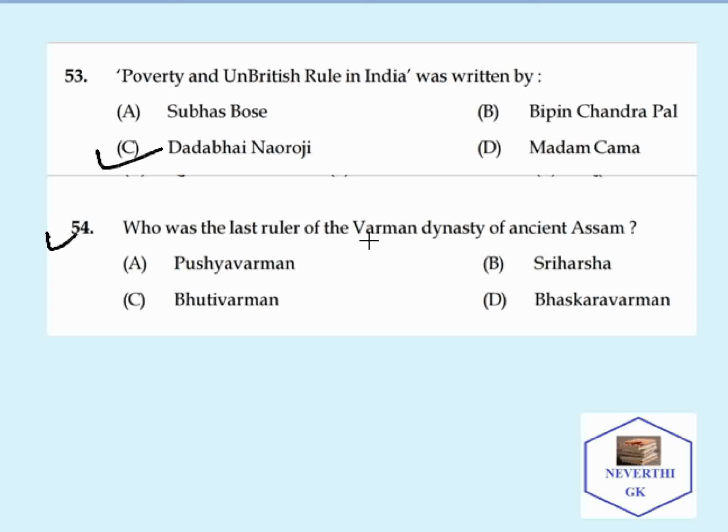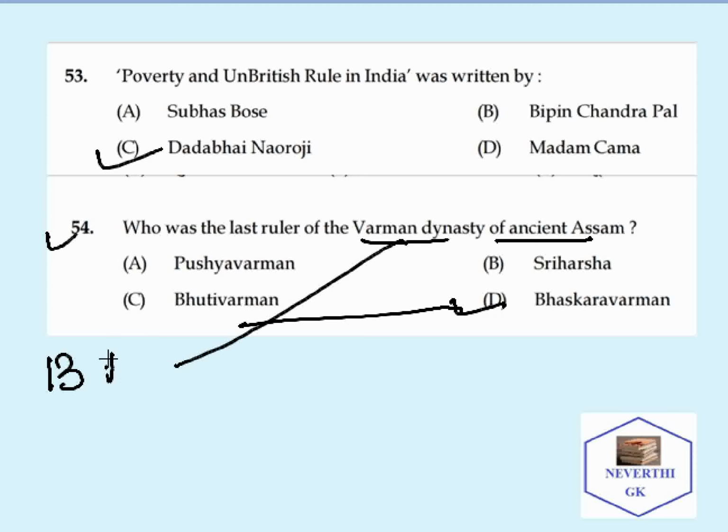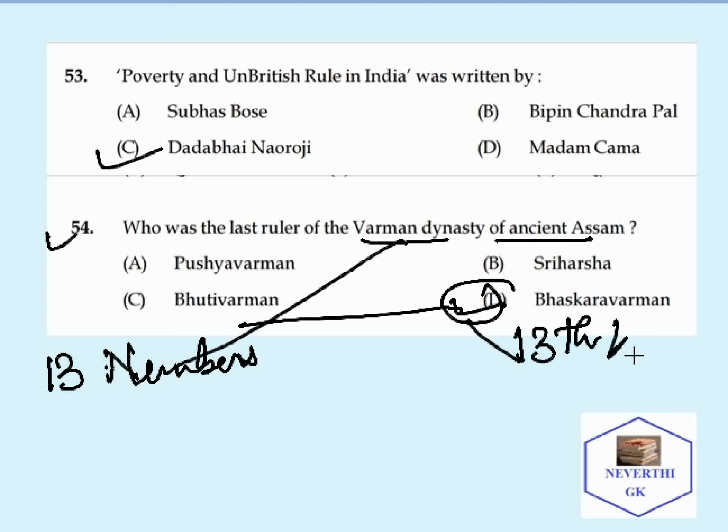Who was the last ruler of the Varman dynasty of ancient Assam? The correct answer is Bhaskar Varman. The total number of kings under the Varman dynasty is 13, so Bhaskar Varman is the 13th king of the Varman dynasty.